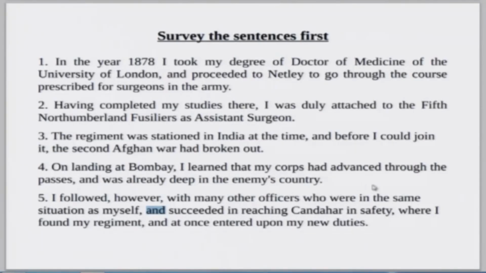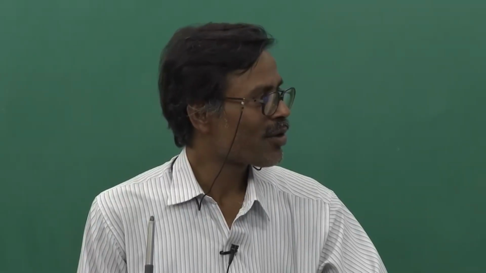Some part of the details involve a subordinate clause, and then the second clause is I succeeded in reaching Kandahar in safety, and the third clause is there I found my regiment, and the fourth clause is I at once entered upon my new duties. So, total 5 clauses, 4 coordinating clauses making up the compound and one subordinate clause which is coming as the qualifier to officers.